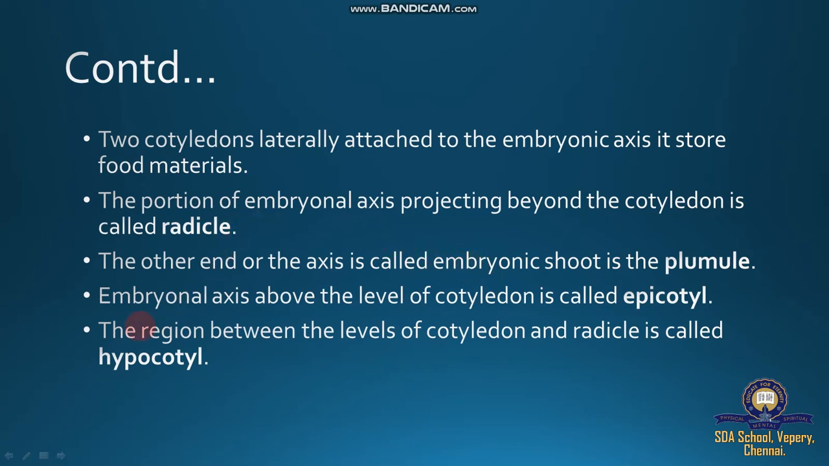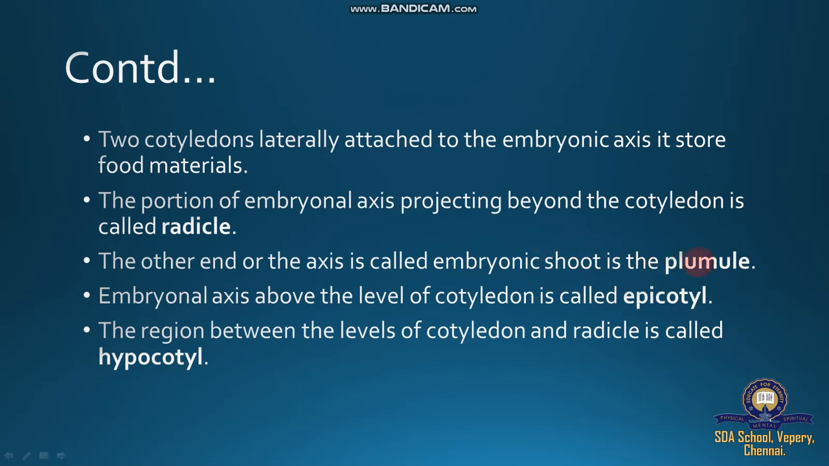This is called a radicle. The other end of the axis is called the embryonic shoot, the plumule. What is shoot? Shoot means the aerial part, the part above the soil, present in all plants: stem, primary stem, branch stem, leaves, buds, axillary bud, terminal bud, flower, inflorescence, and fruits and seed is called a shoot. So the entire part above the soil is called a shoot.